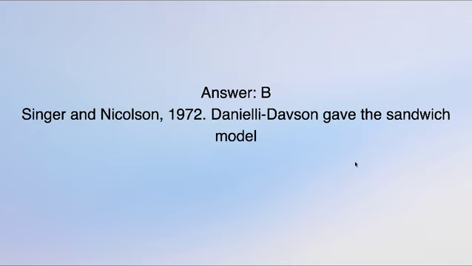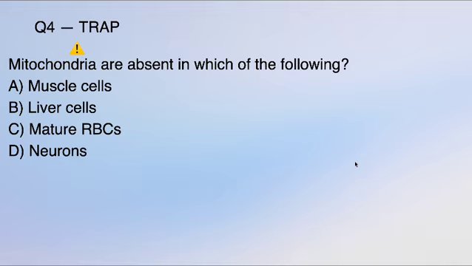So let's move on to the next question. It is a trap type question. Mitochondria are absent in which of the following? Initially you will think, oh, mitochondria is absent in which? You may get confused. So the options are muscle cells, liver cells, mature RBCs, and neurons. Think about it. Where may it not be present?